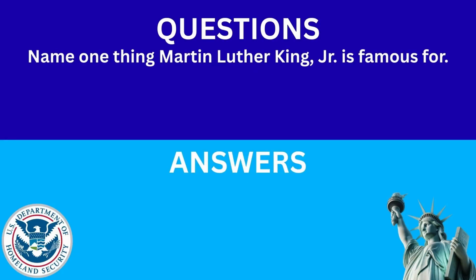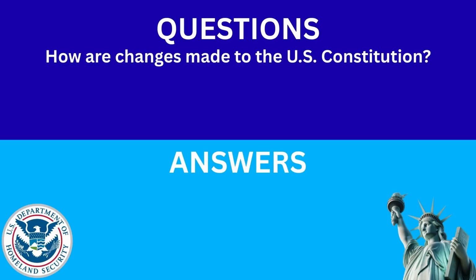Name one thing Martin Luther King, Jr. is famous for. The answer is he fought for civil rights. How are changes made to the U.S. Constitution? The answer is amendments.